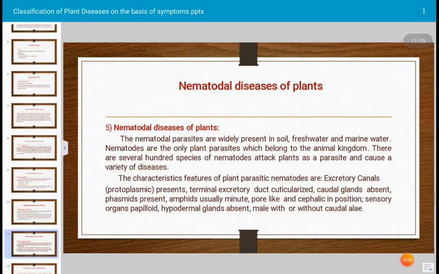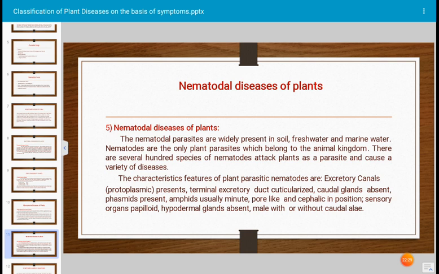Okay, next. Nematodal diseases of plants. The nematodal parasites are widely present in soil, fresh water and marine water. Nematodes are the only plant parasites which belong to the animal kingdom. Several hundred species of nematodes attack plants as parasites and cause a variety of diseases, and heavy